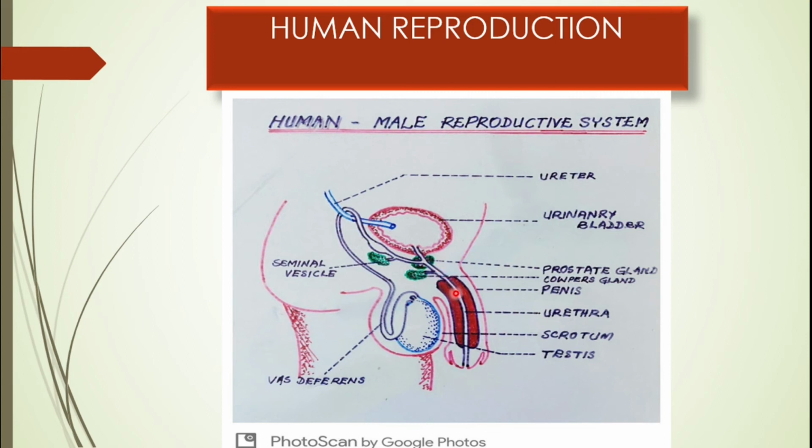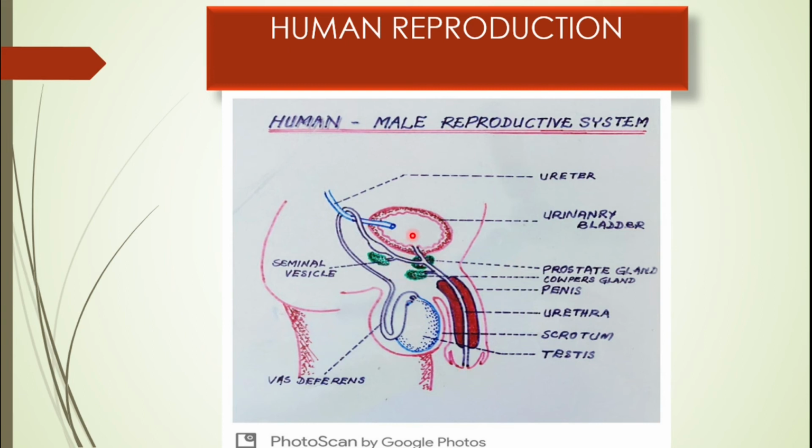Then this portion of the urethra is called the penile part of the urethra because it passes through the penis. The penis is the male copulatory organ. The urethra passes through the penis, and finally it opens out as the urinogenital aperture or the penile meatus.